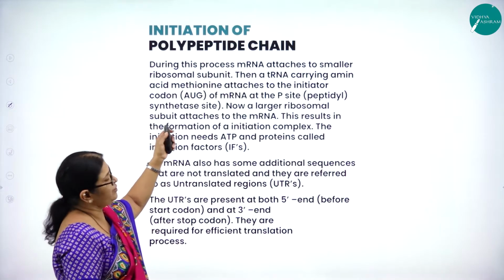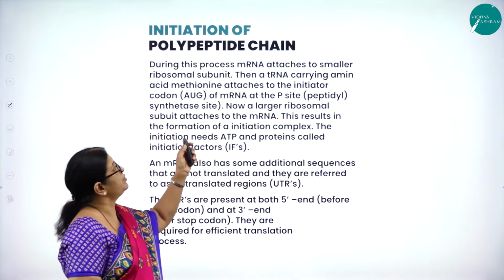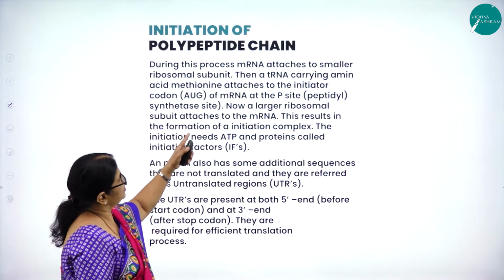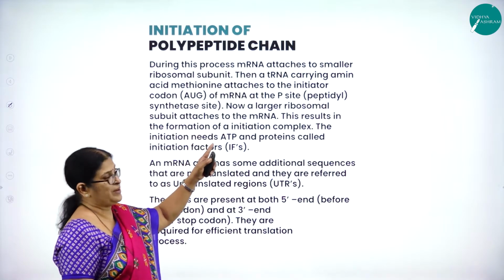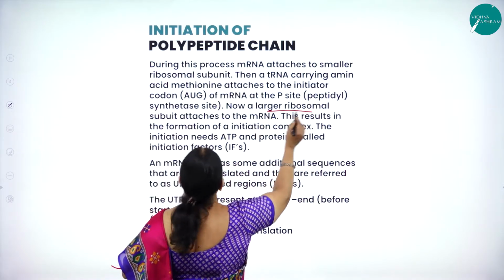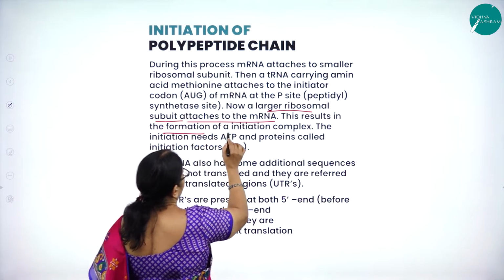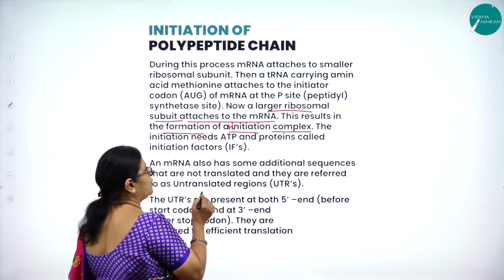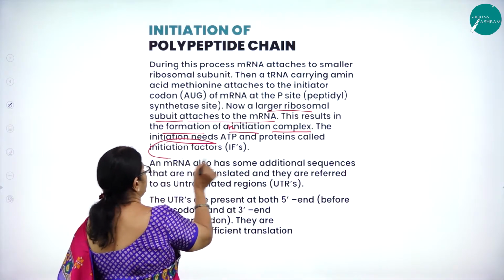I repeat, during this process, mRNA attaches to the smaller ribosomal subunit, and then a tRNA carrying an amino acid methionine attaches to the initiator codon AUG of mRNA at the P site. Now a larger ribosomal subunit attaches to the mRNA, and this results in the formation of an initiator complex. And what is very much required? Initiation needs what? Initiation factors.